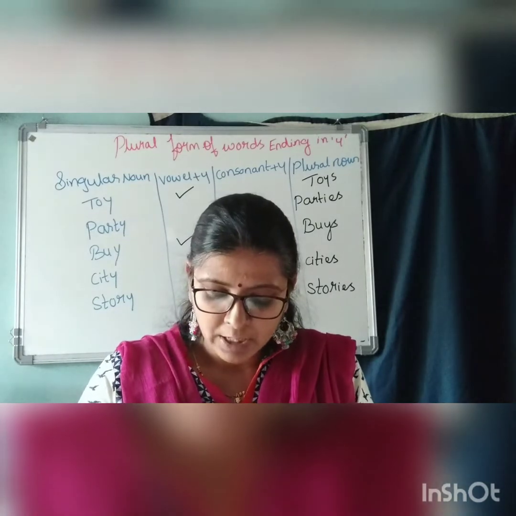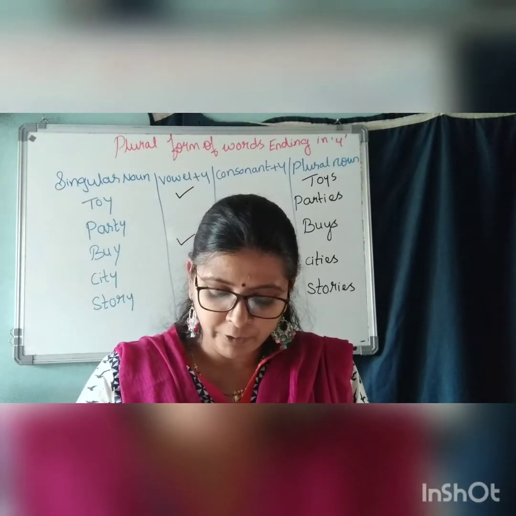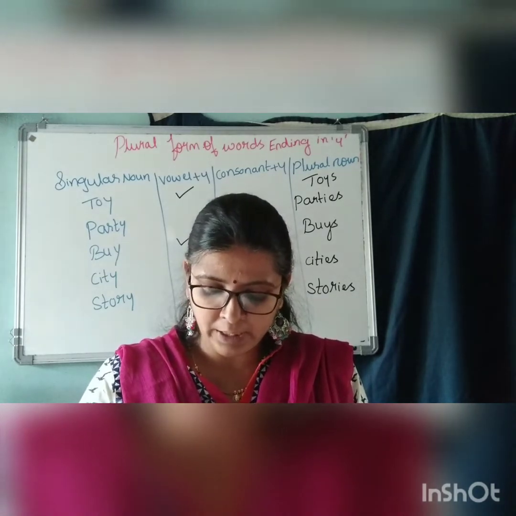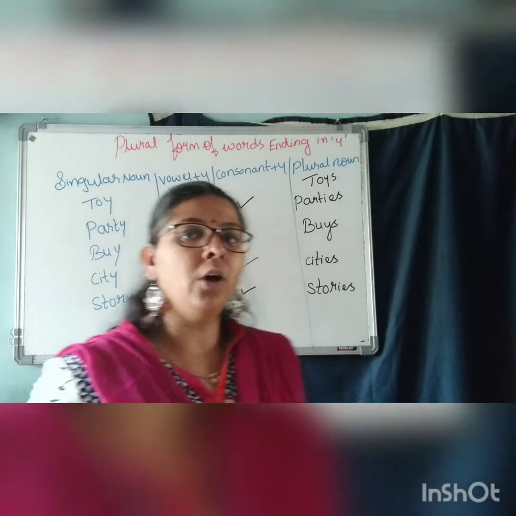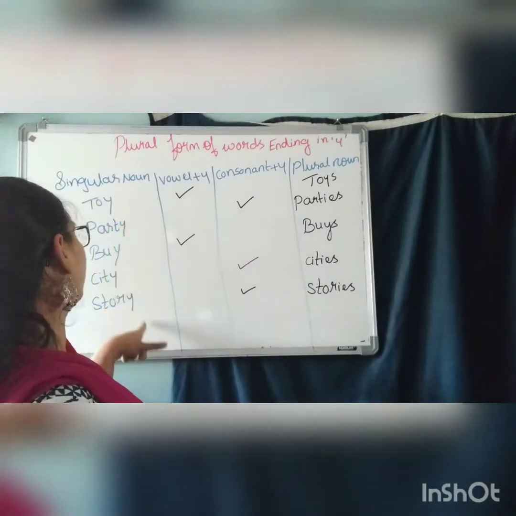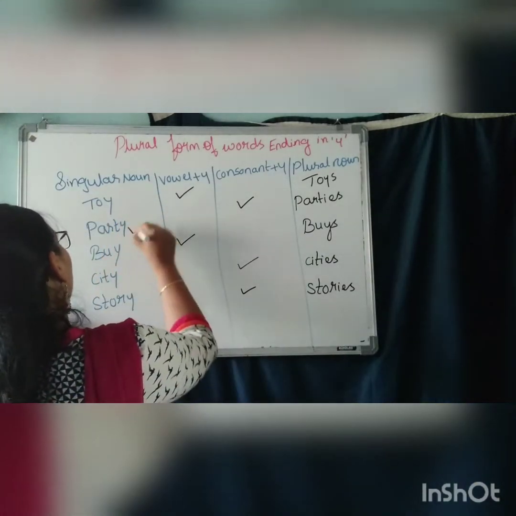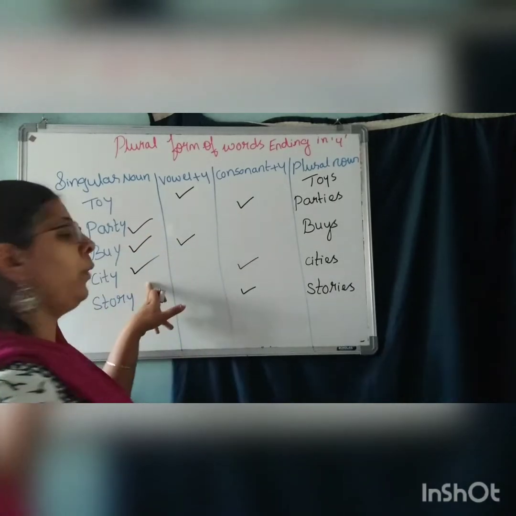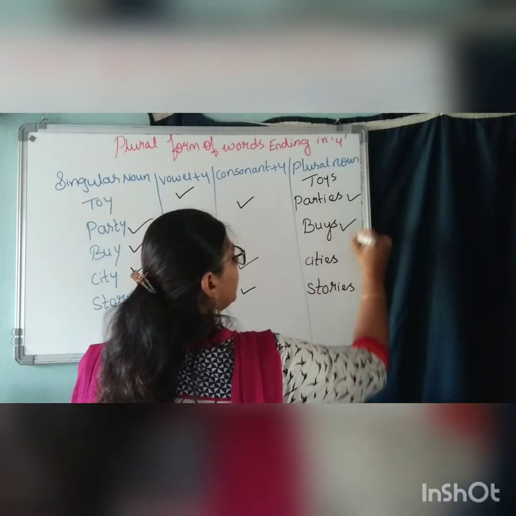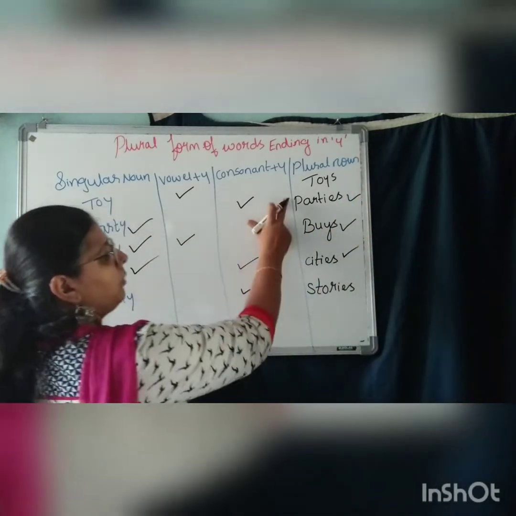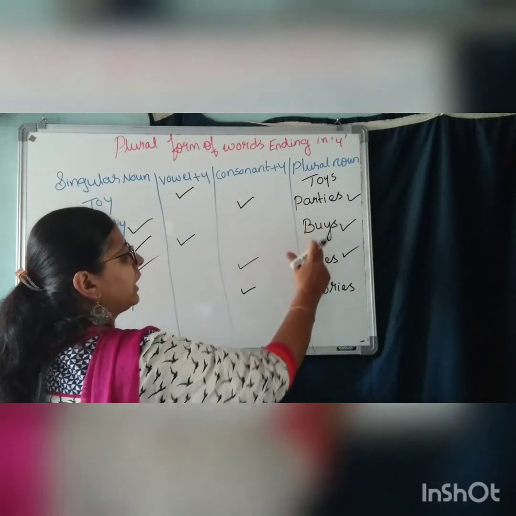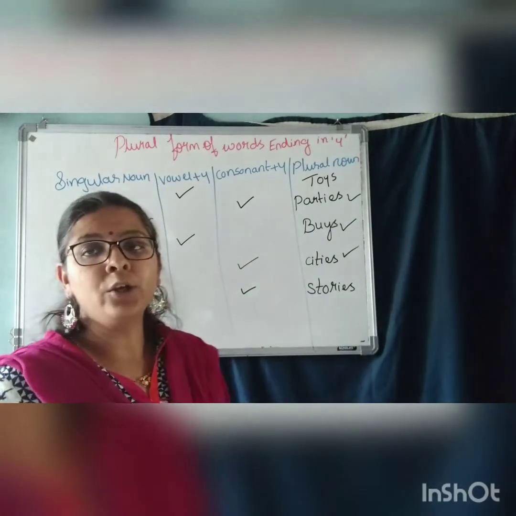Question number 2. Select any 3 words from the above exercise. Then frame sentences using both singular and plural forms of the words. Now they have given you the list of singular words here. So select any 3 words. You can select here party, buy, city. So you have to make sentences for these 3 and also for their plural forms. Singular form also, plural form also. Understood?